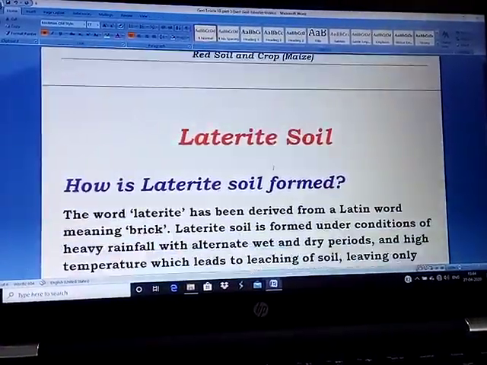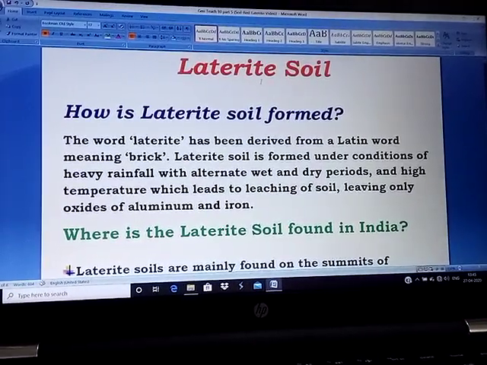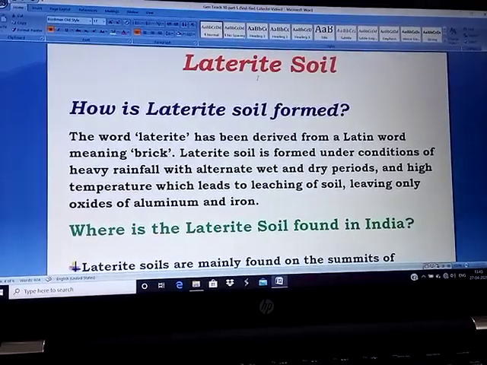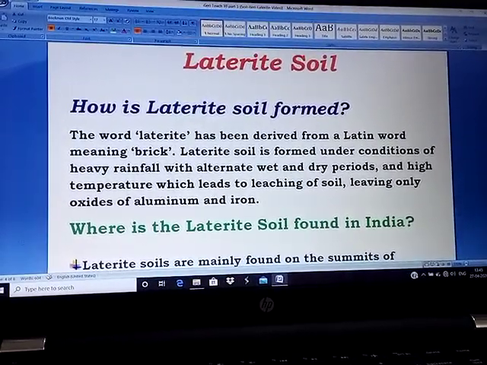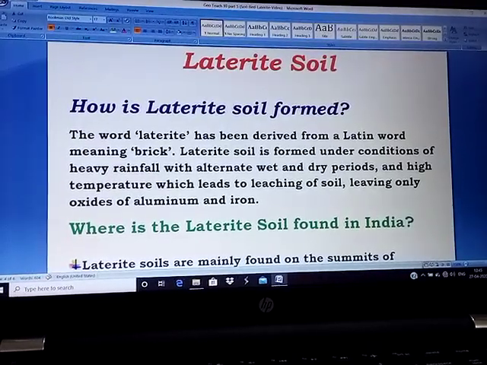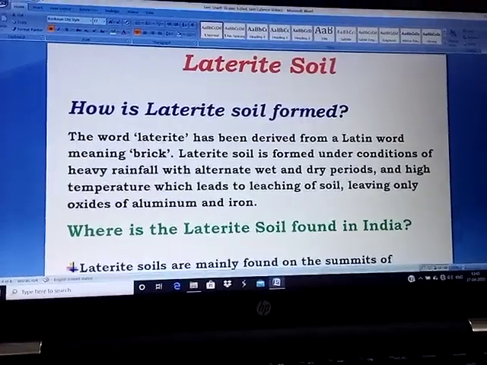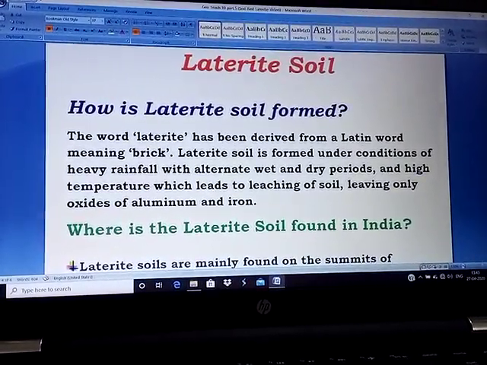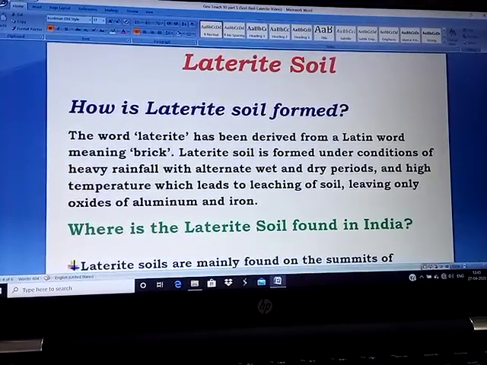Our next main soil is the laterite soil. India has many other types of soil, but we have four main types: alluvial, black soil, red soil, and laterite soil. So how is laterite soil formed? We will not ask you what is laterite soil. We will ask how is laterite soil formed, or how is alluvial soil formed, etc.